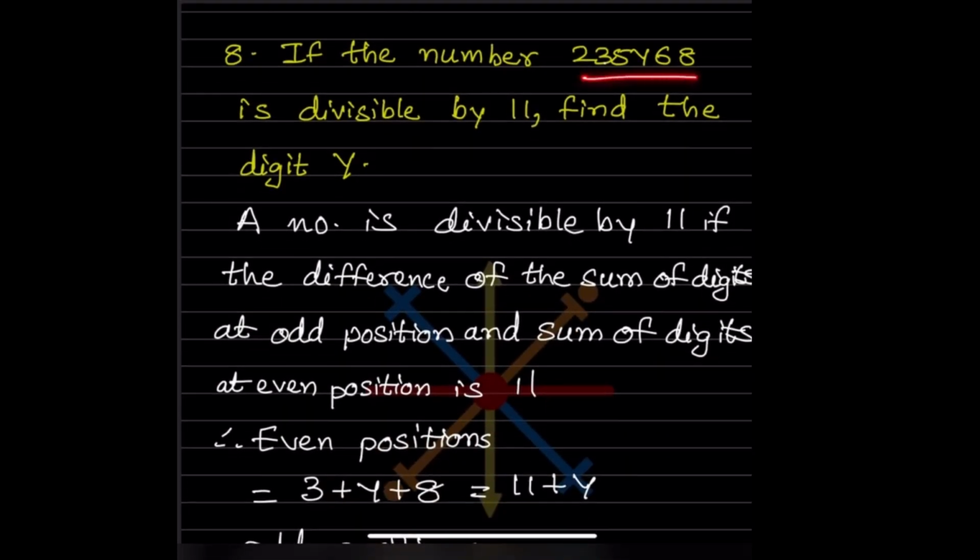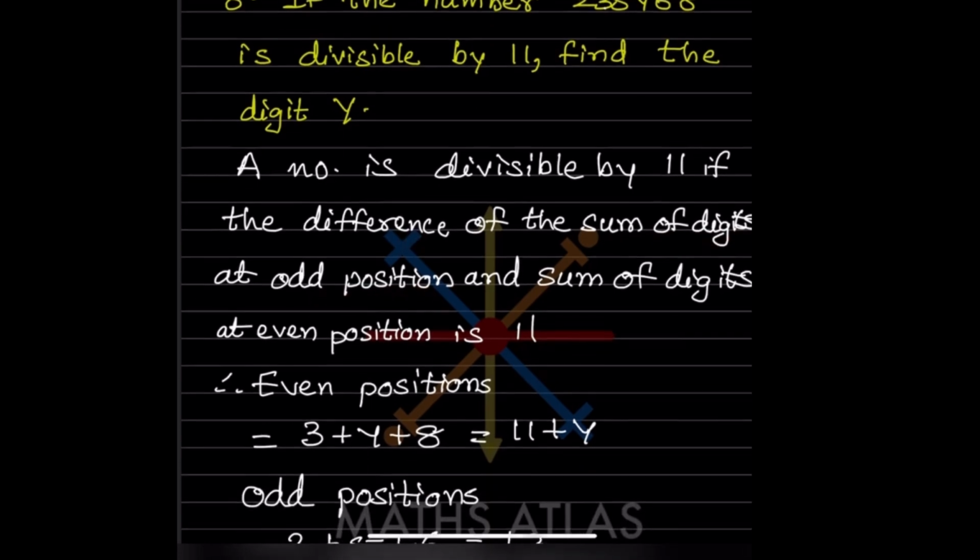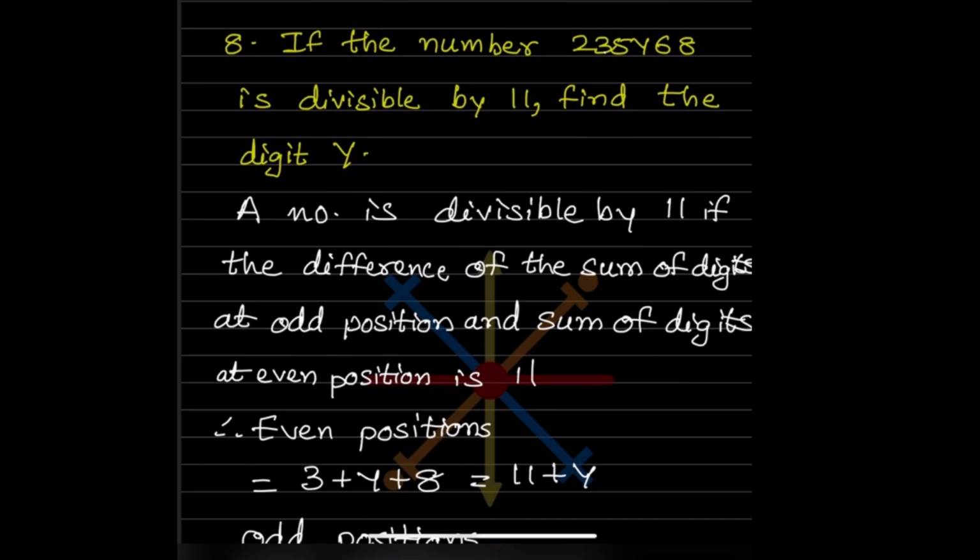If the number given is divisible by 11, you have to find the digit y. This is the y. You have to find what y is. So now what is the divisibility rule for 11? A number is divisible by 11 if the difference of the sum of digits at odd positions and the sum of digits at even positions is 0 or a multiple of 11. So the even positions are 3, y and 8.